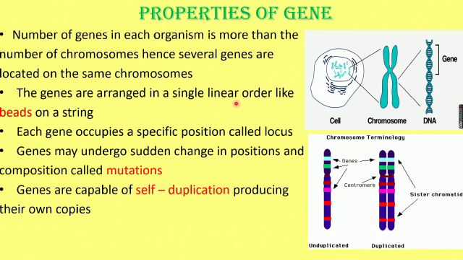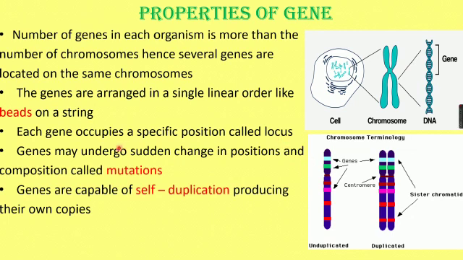Okay, how are the genes arranged? They are arranged in a single linear manner like beads on a string. So you can see how they are arranged like beads on a string, in a linear order. Here each gene occupies a specific position called a locus. They have a definite position, a definite place. Each one is a gene, arranged in a linear order in a specific position, and this specific position of the gene is called a locus.